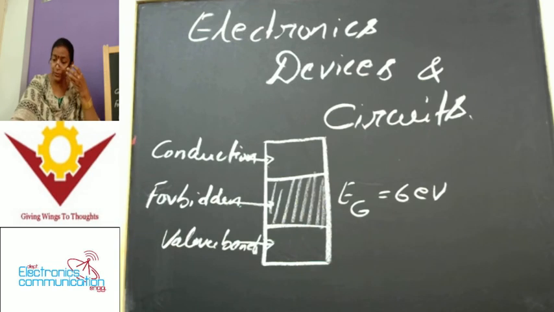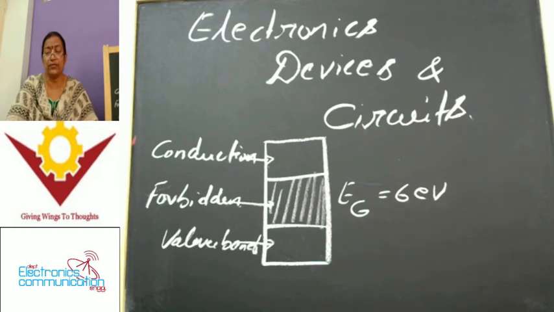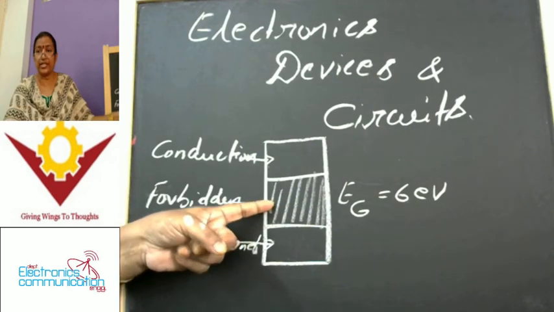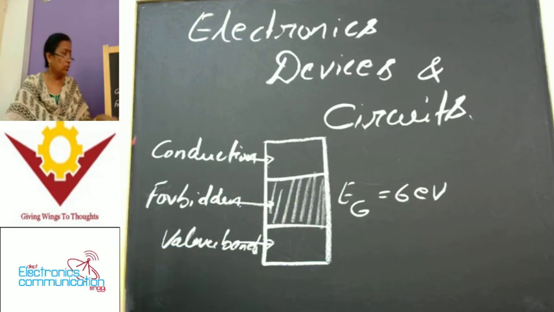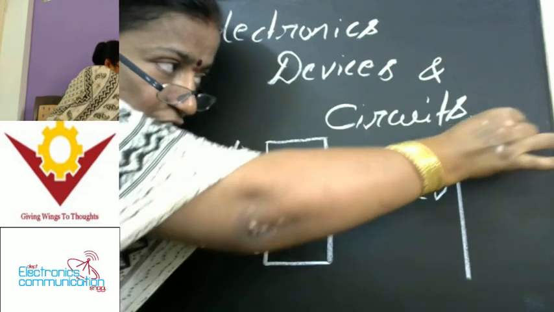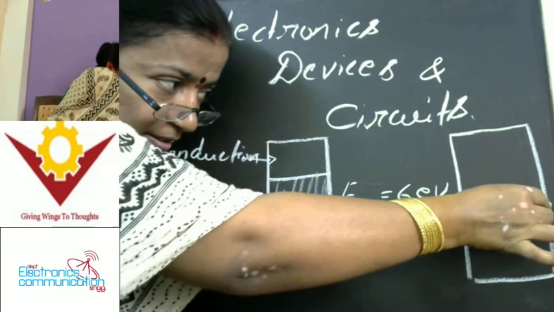Okay, then coming to semiconductors. A semiconductor means a substance for which the width of the forbidden energy region is relatively very small. The forbidden energy in the case of semiconductors is relatively small compared to insulators. So in what way do we have that particular forbidden energy? Let us see here. I am drawing the same structure, but the forbidden energy lies in between the valence band.